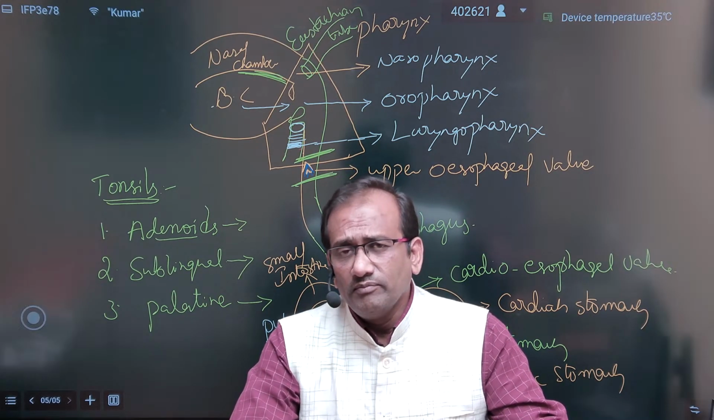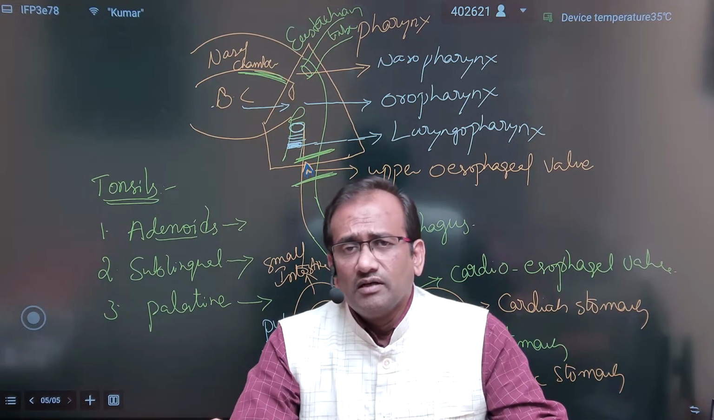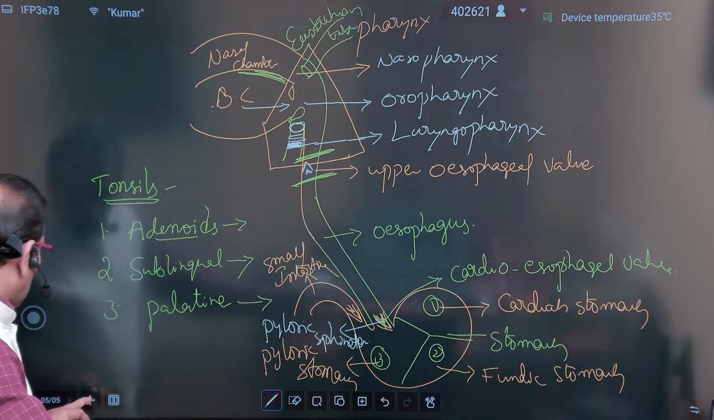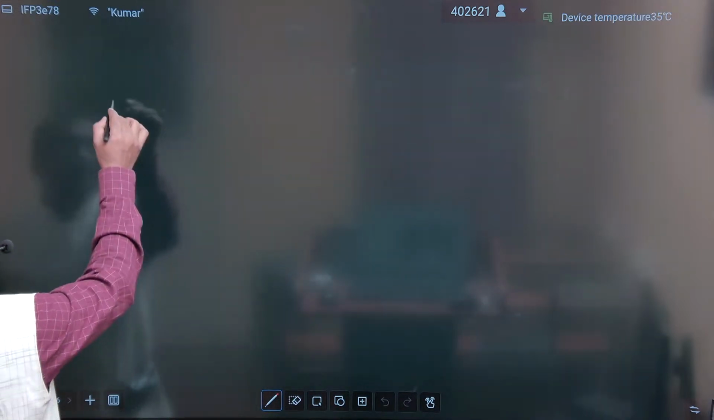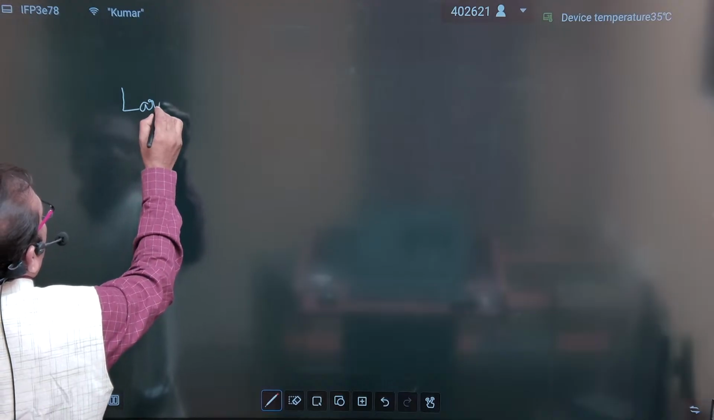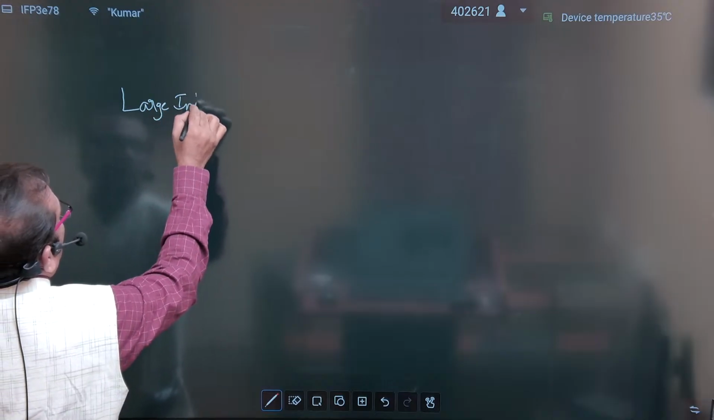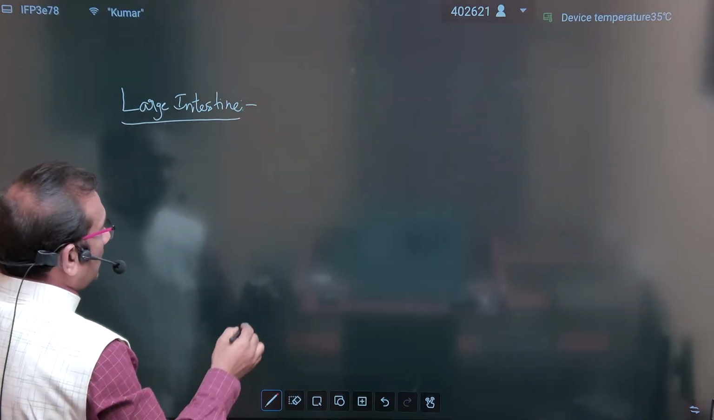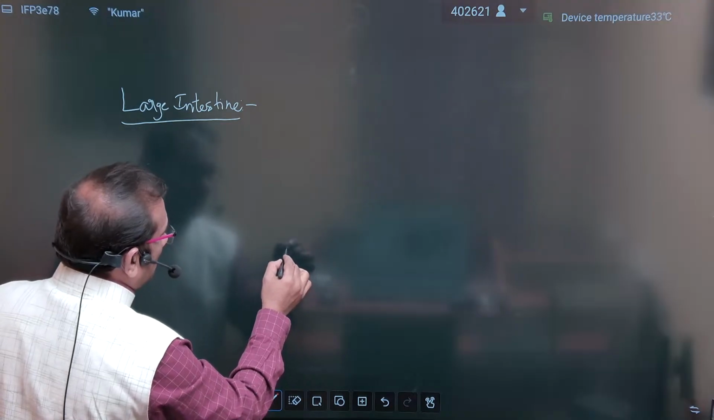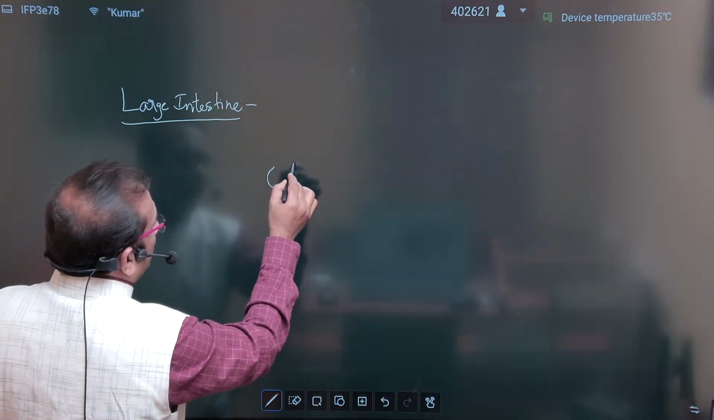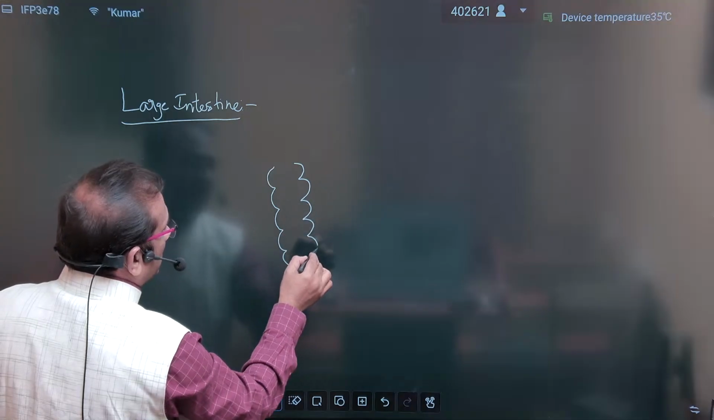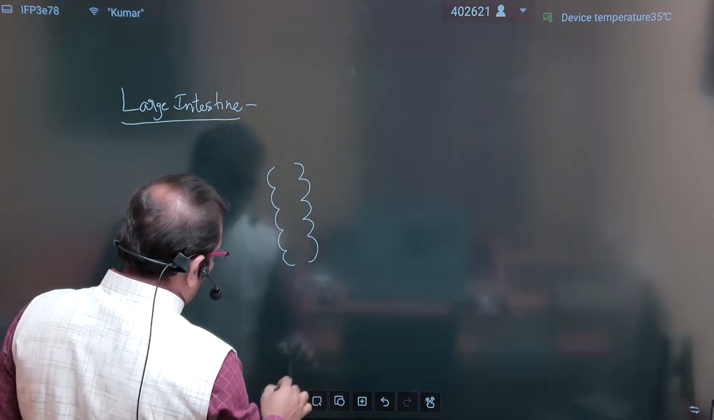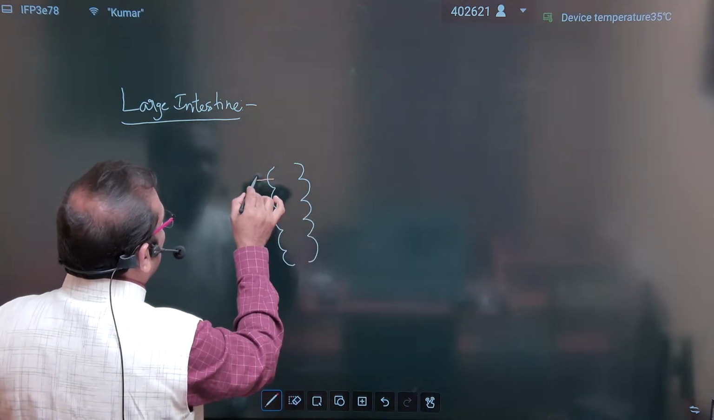After the ileum, the last part is called the large intestine. So the next topic is the last part, the large intestine. The large intestine bulges outside. Bulges are present, and these bulges are known as haustra. The bulges are called haustra.